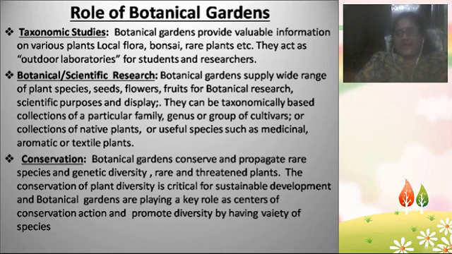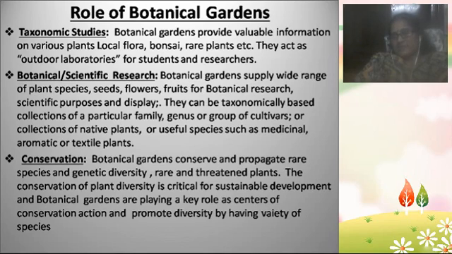Ex situ conservation means, if we have to collect plants from 1000 kilometers or 10,000 kilometers away, those plants will be collected, conserved, and grown. You are conserving those plants in an ex situ manner, which means you are not growing the plants in the same habitat.